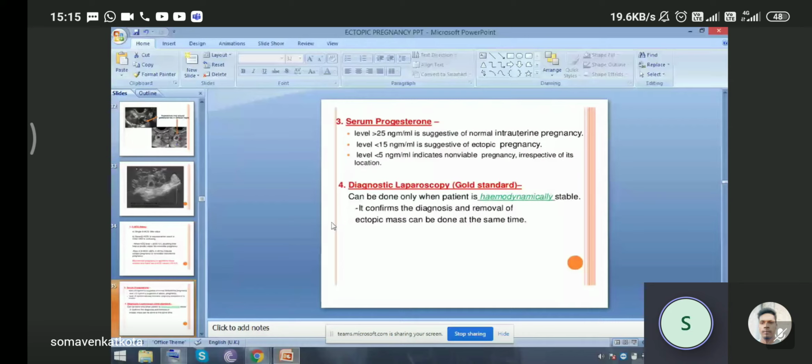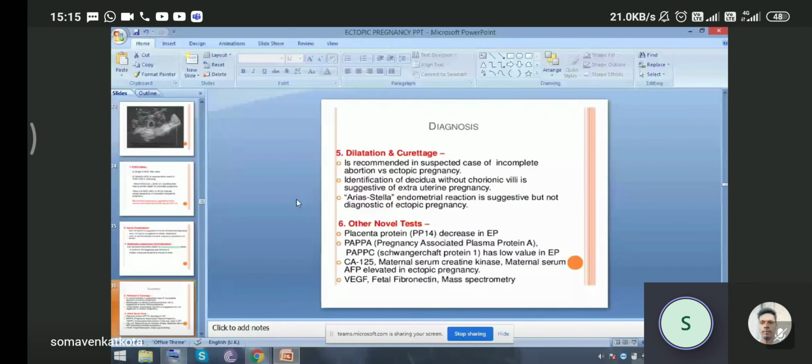And fourth, the most important, the gold standard, is diagnostic laparoscopy, which can be done only when the patient is hemodynamically stable. It confirms the diagnosis, and removal of the ectopic mass can be done at the same time. So the gold standard technique is diagnostic laparoscopy. Another method for diagnosis is dilatation and curettage. It is recommended in suspected cases of incomplete abortion versus ectopic pregnancy. Identification of decidua without chorionic villi is suggestive of extrauterine pregnancy. The Arias-Stella endometrial reaction is suggestive but not diagnostic.